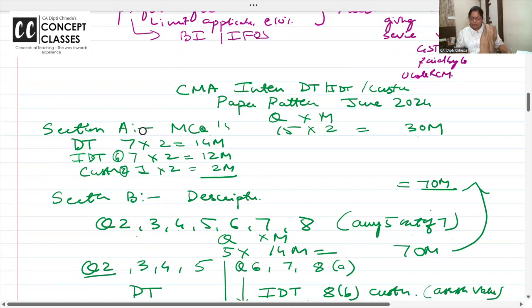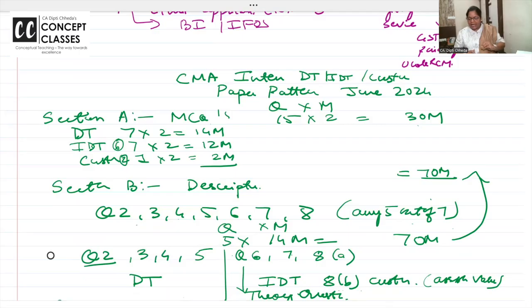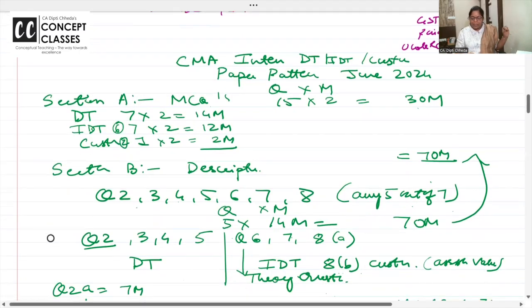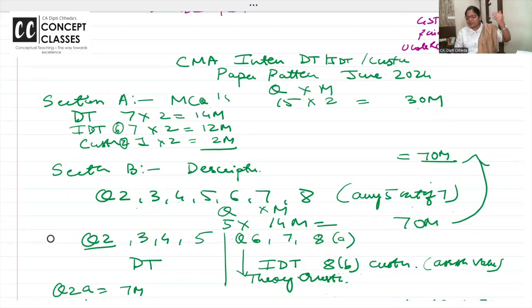This is the right time to introduce it now. In the CMA exam, you don't have a separate division for DT and IDT, right? But your Section A has 15 MCQs. This is according to the last 3 exams trend and including the model papers. Same pattern they are giving. 15 marks, 30 MCQs. You don't have to write the reason. And they are very easy.